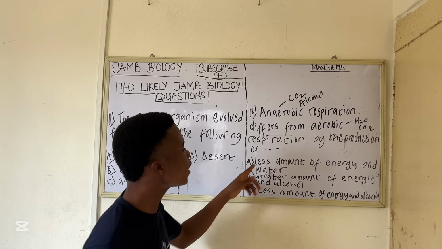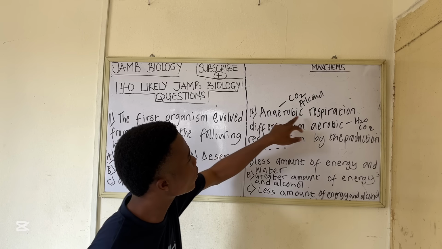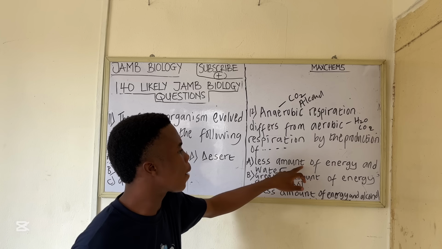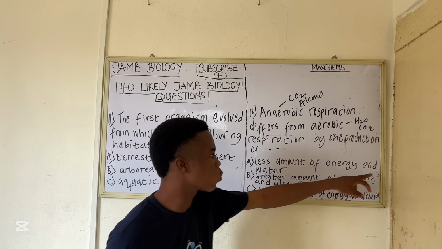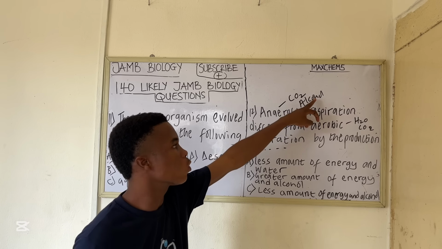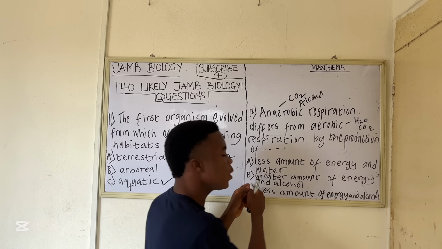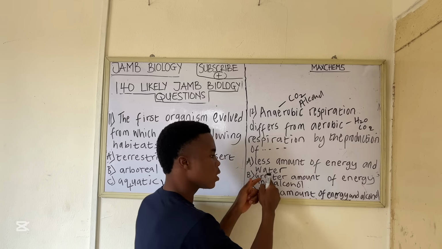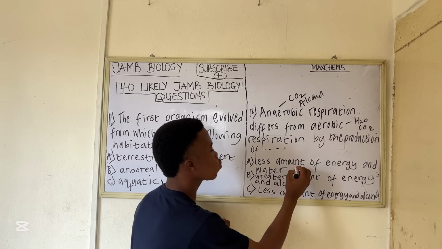Option A says less amount of energy, correct, and water, no. Water is not there. Option B, greater amount of energy, wrong, and alcohol is correct, but the greater amount of energy is wrong. So the two options are wrong.